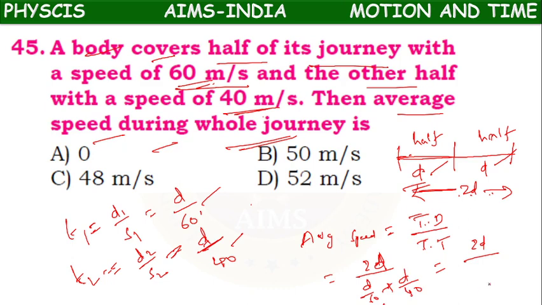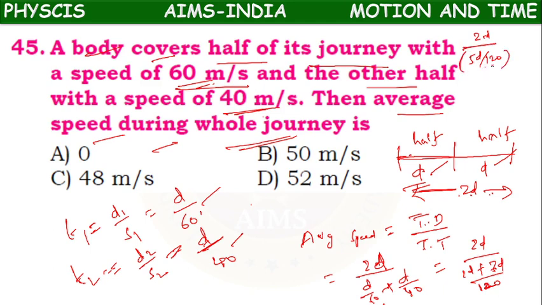2D by 60, 40. LCM how much? 120. 60 2 times 120, so 2 into D, 2D. 40 3 times 120, so 3 into D, 3D. So here you will get 5D. So 2D by 5D by 120.